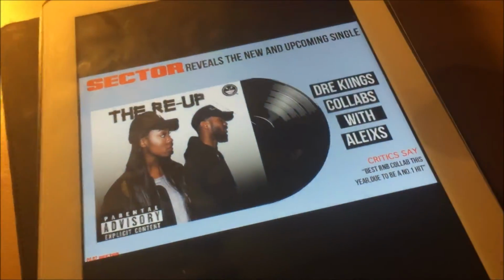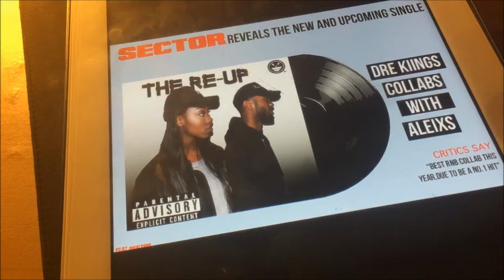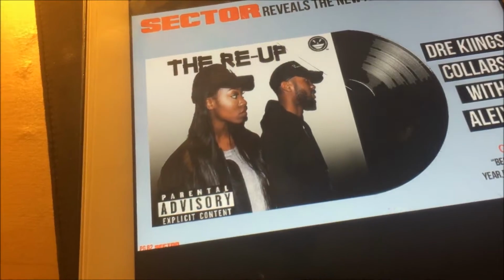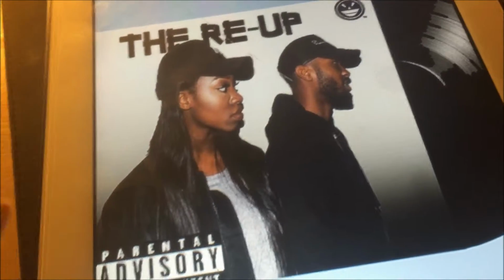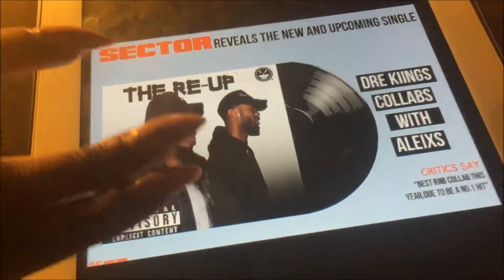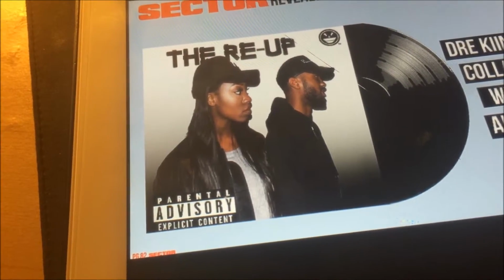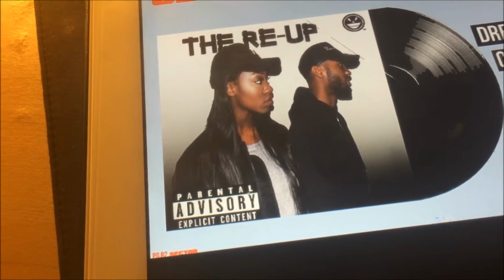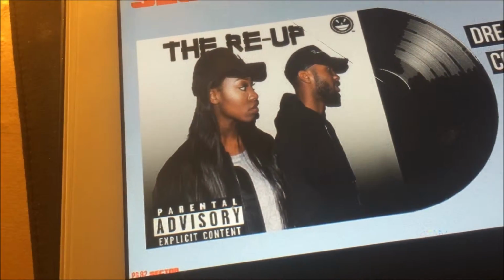Moving on to my album art, I've basically made sure that I followed the conventions of typical urban clothing. So I kept with what I had before. I made sure to include a bomber jacket, a hoodie, and typical urban accessories. For example, a hat. They're both wearing a hat in this image. I additionally used parental advisory explicit content. The use of this will attract my audience as they're at an old age, 18 to mid-20s, so they can listen to explicit content. So the use of that will attract my audience.